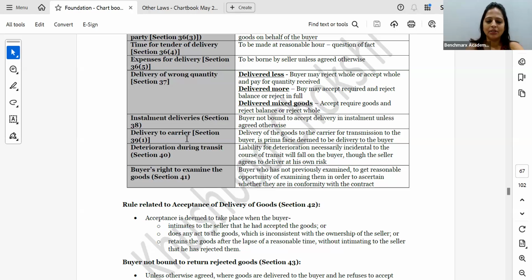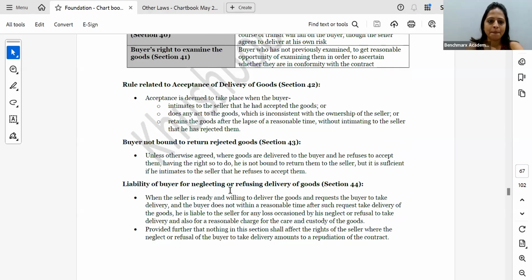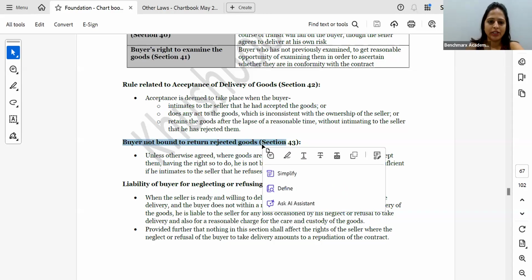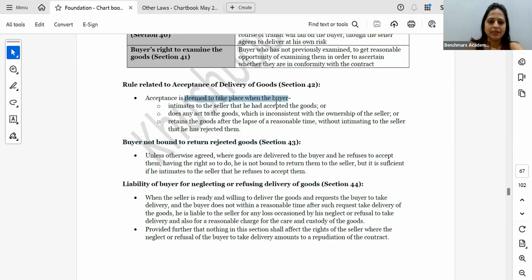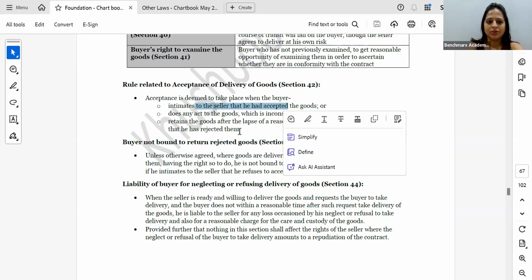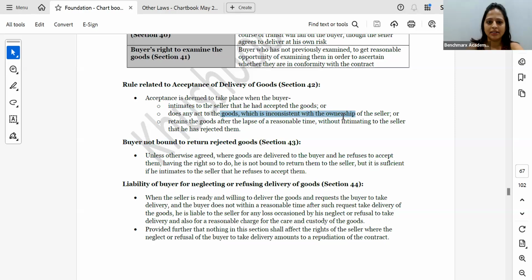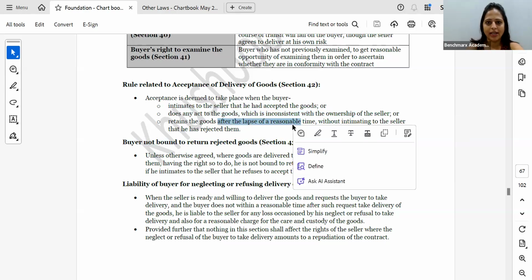Buyer's right to examine the goods. If the goods are given to the buyer, before he can accept the goods, he should be given sufficient reasonable time to examine the goods and then to accept the goods. Buyer not bound to return the rejected goods. The seller has to arrange for the taking back of the rejected goods. Acceptance is deemed to take place when intimated to the seller, or when the buyer does anything which is inconsistent with the seller's ownership, or retains the goods after lapse of time.